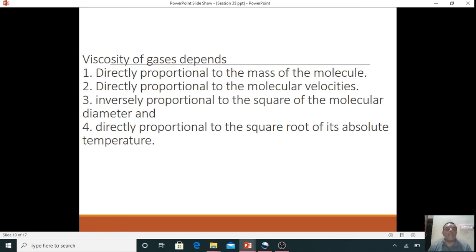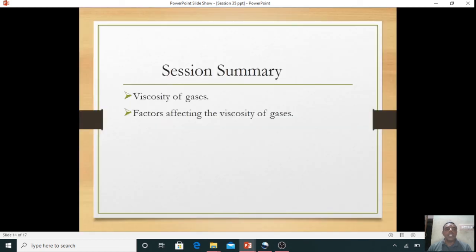When the molecular diameter is very large, the viscosity will be very less. And it is directly proportional to the square root of the absolute temperature. That means if the temperature is more for a gas, automatically the viscosity of the gas is also more. In this session we discussed the viscosity of a gas and the factors affecting it.